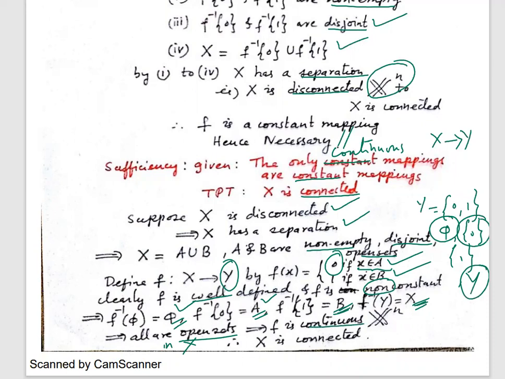So I got a continuous function which is non-constant, since some of the points go to 0 and some go to 1. This is a contradiction. What is given to me? The only continuous mappings from X to any 2-point set are the constant mappings. But I've got a non-constant function here. So something is wrong. What is wrong? I assumed X is disconnected. It is wrong. So X has to be connected. Hence, sufficiency.